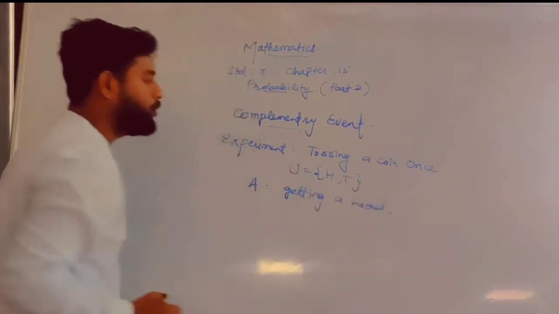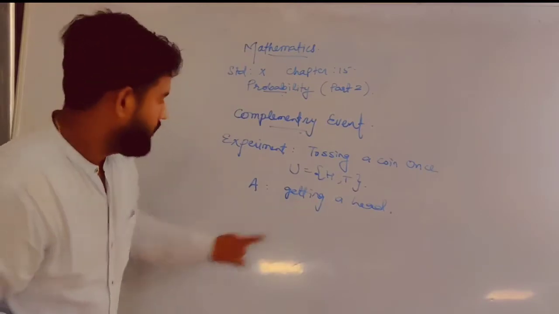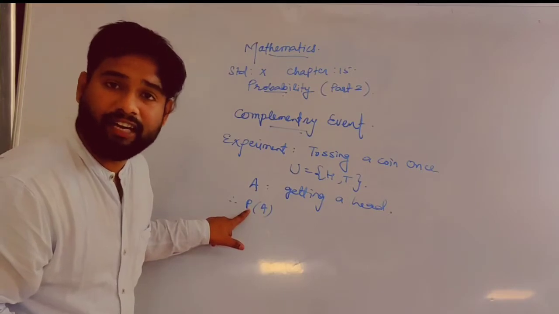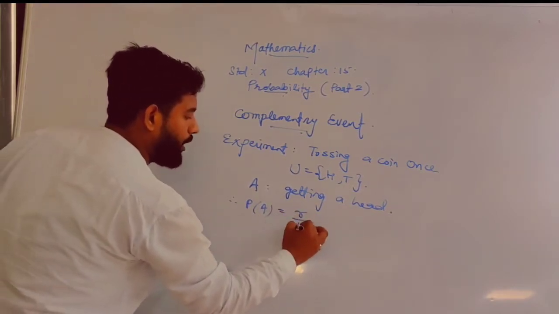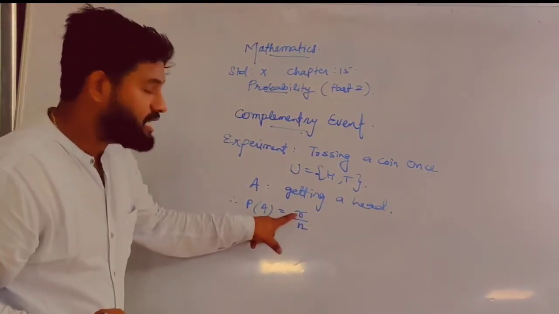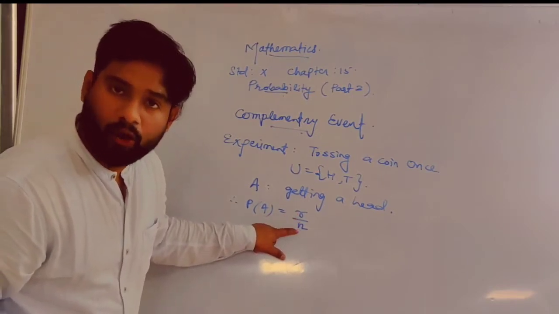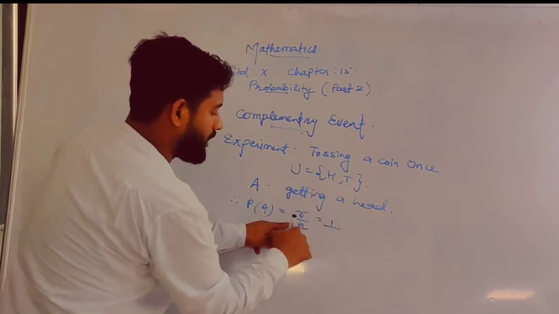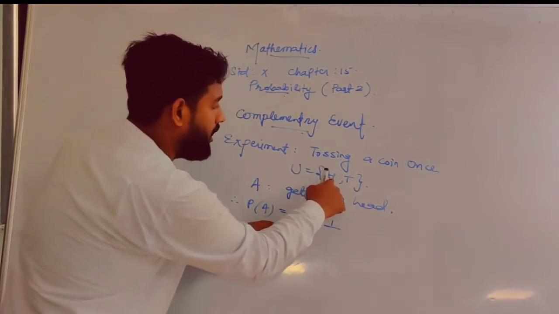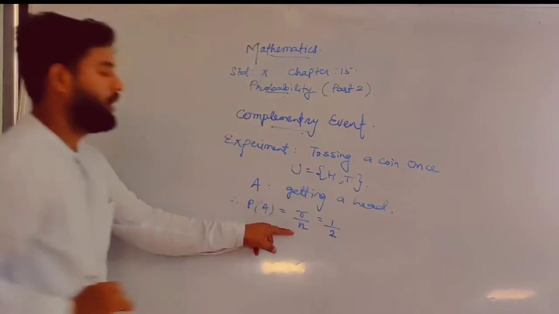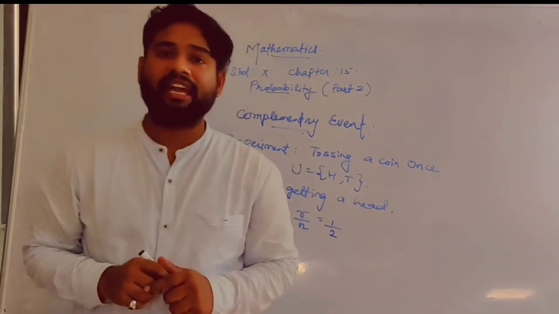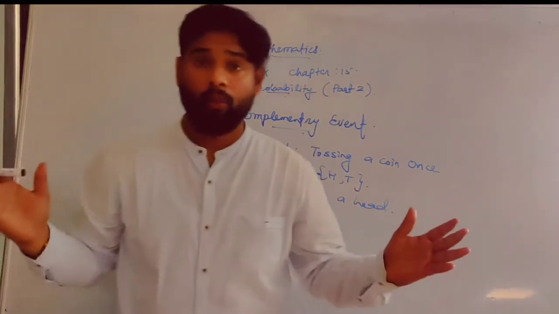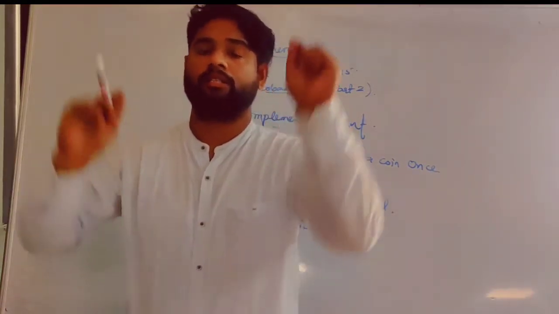So you know how to find out the probability of this event. We can find P of A, that is probability of event A, is equal to R upon N. R is possible outcomes, N is total outcomes. Now see, how many times is head there? 1. And what is the total possibility? 1 and 2, that is 1 by 2. So probability of getting head is equal to 1 by 2 when we are tossing a coin once.